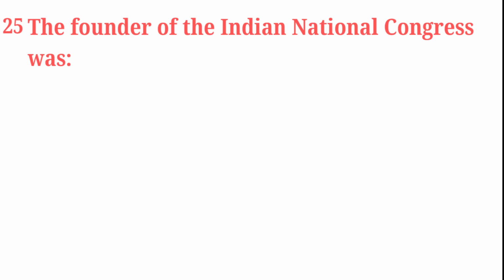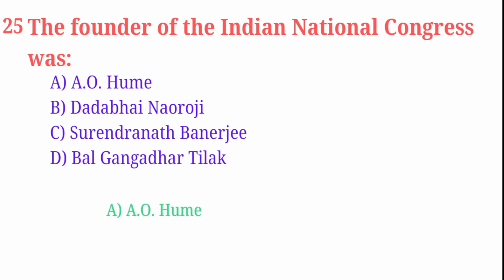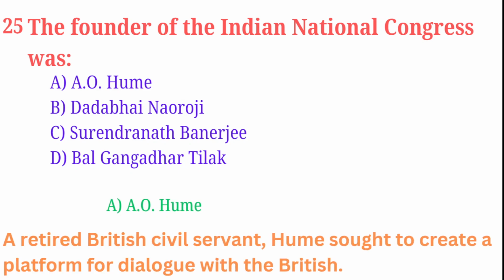The founder of the Indian National Congress was A.O. Hume or Alan Octavian Hume, Dadabhai Nauroji, Surendranath Banerjee, Bal Gangadhar Tilak. Correct answer is A.O. Hume or Alan Octavian Hume. He was a retired British civil servant. He sought to create a platform for dialogue with the British.